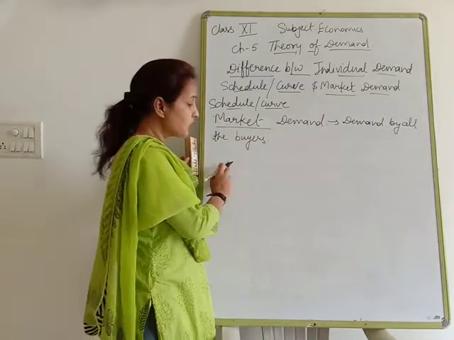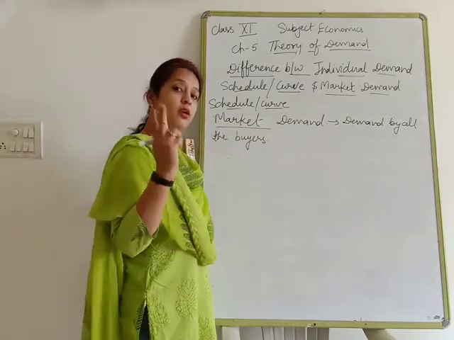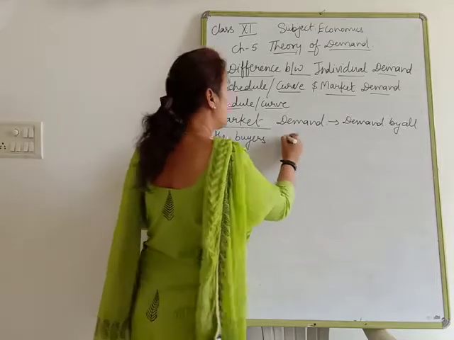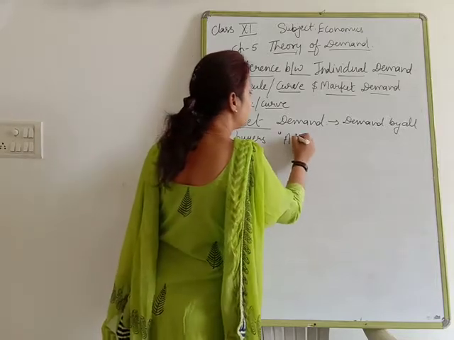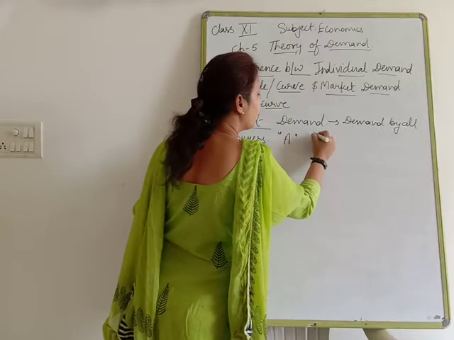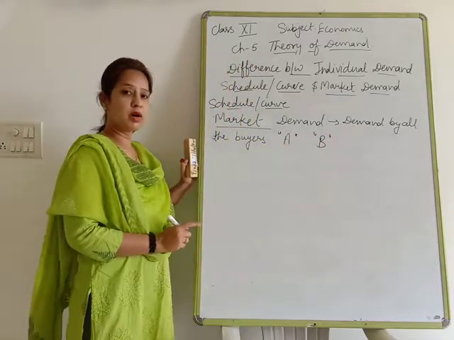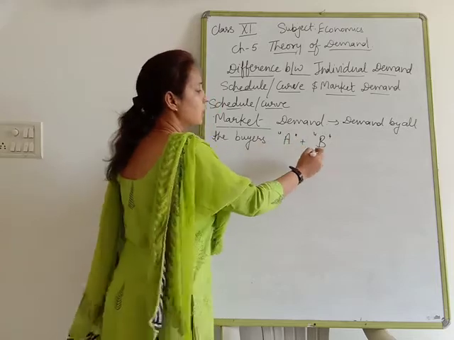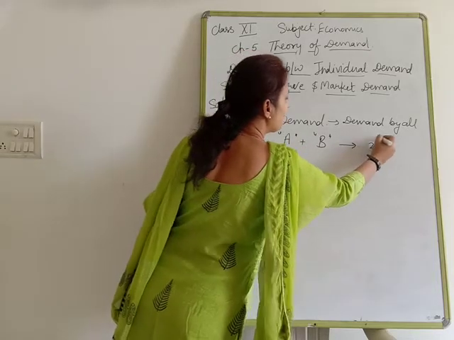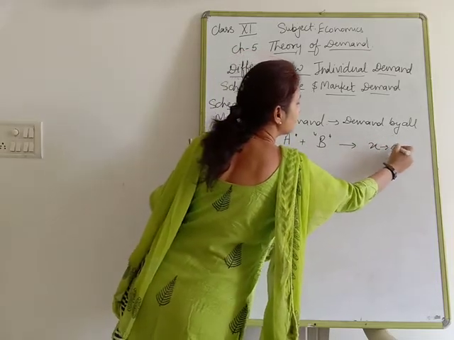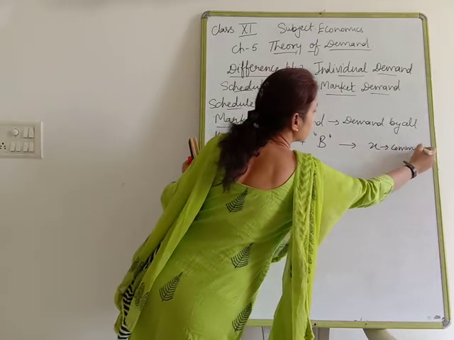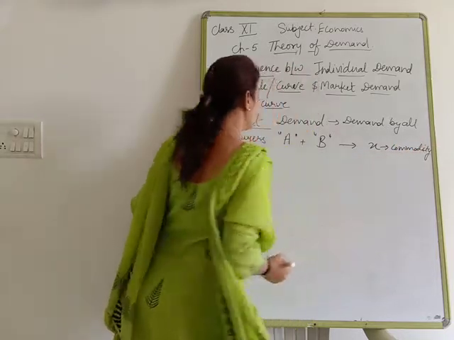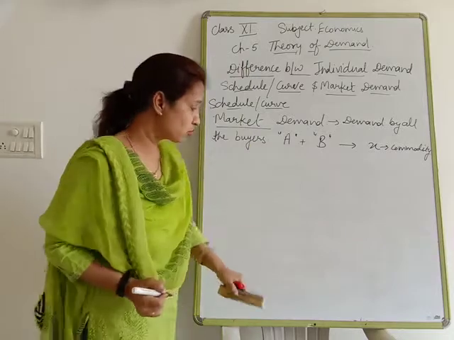Now we are going to discuss the schedule. Suppose there are two buyers in the market, A and B. Clear? And they are going to purchase X commodity. So how are we going to show the schedule?